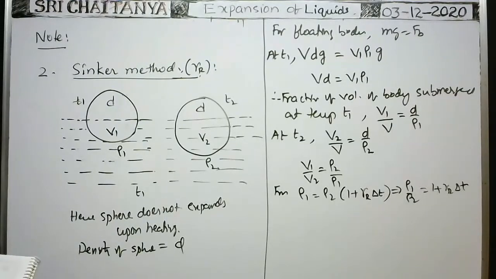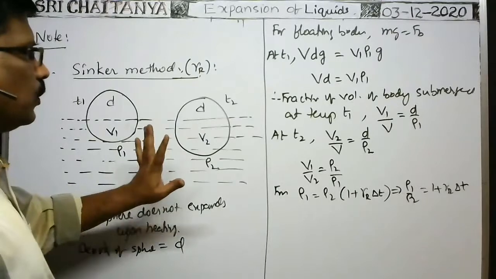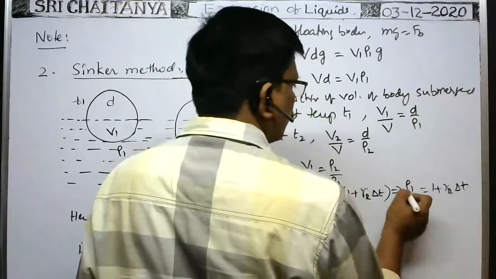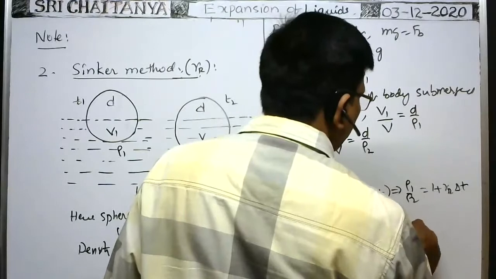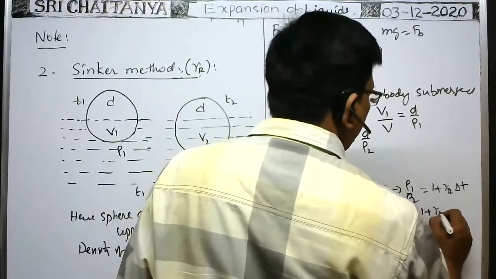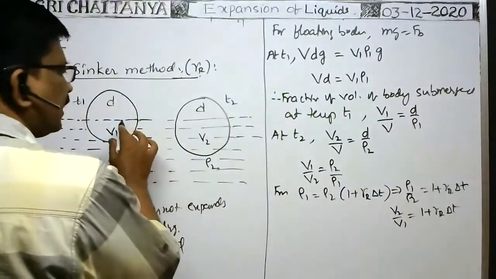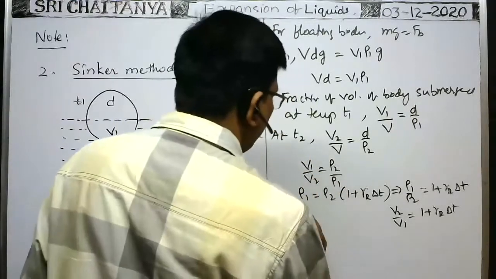Now suppose you are given the volume of the body submerged at temperature T1 and at temperature T2. Then how can we write? Rho 1 by rho 2 is equal to V2 by V1. So you write V2 by V1 equal to 1 plus gamma R into delta T. Here V1 is the volume of the body submerged at temperature T1, and V2 is the volume of the body submerged at temperature T2.